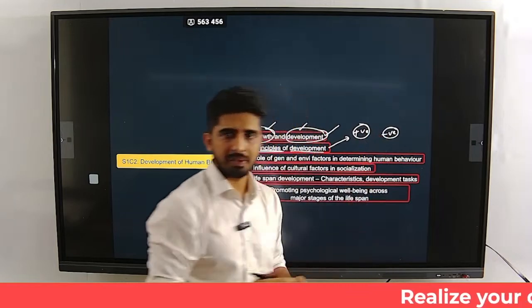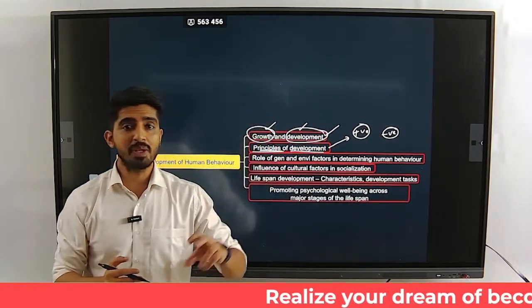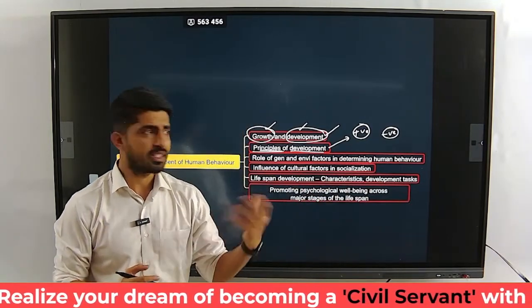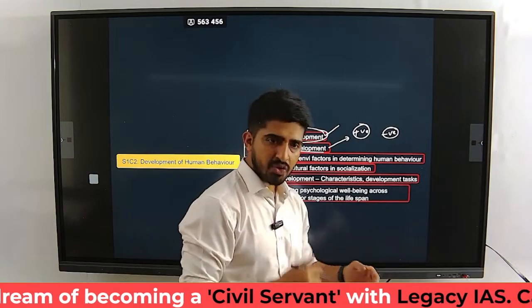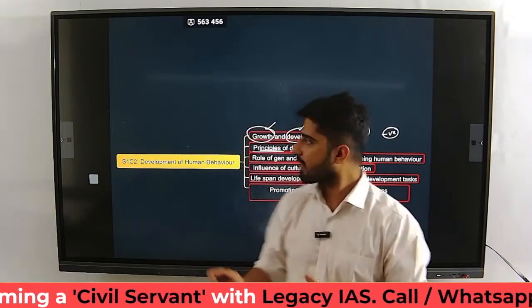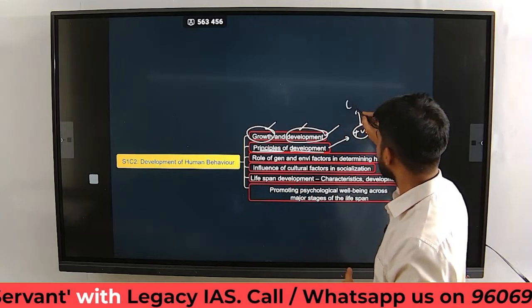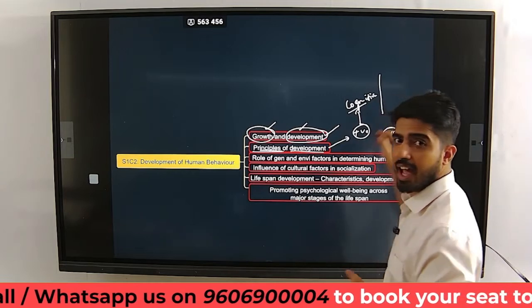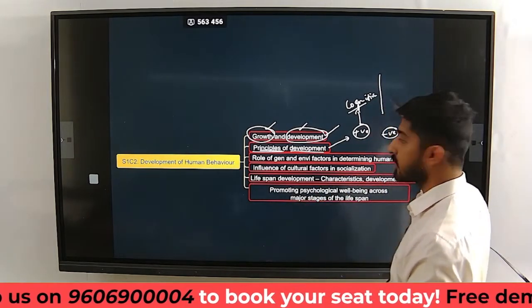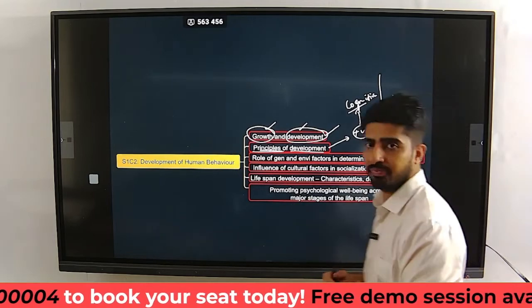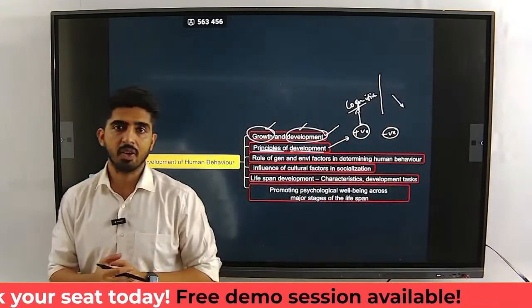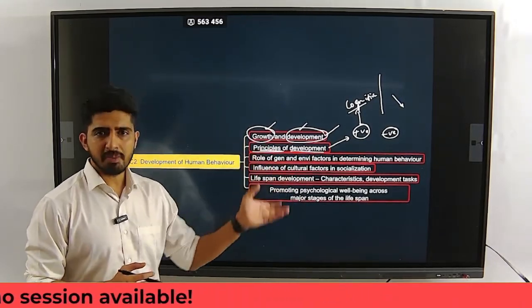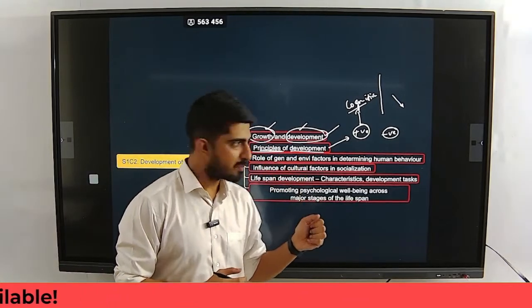Sir, how is that possible? Some of the aspects will be showing positive progress, some of them will be showing negative progress. Say for example, as we move from one stage to another, cognitively we will be growing till a particular point. After a particular point, the cognitive growth stops and it declines. This is one of the principles on the basis of which our development happens. There are several other principles we are going to see related to development.